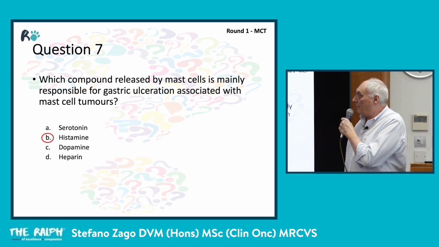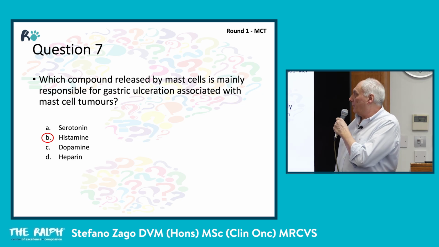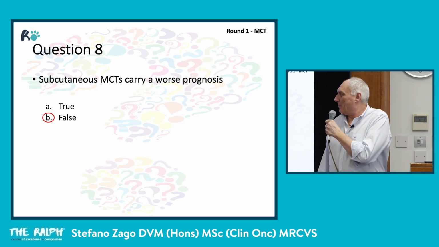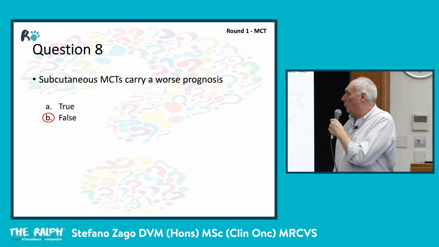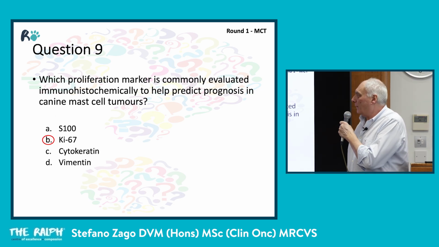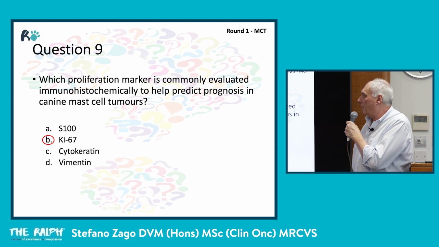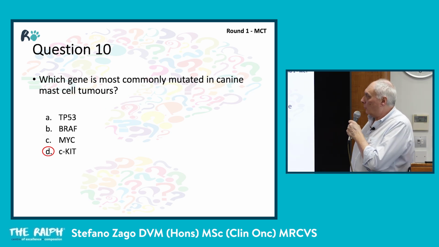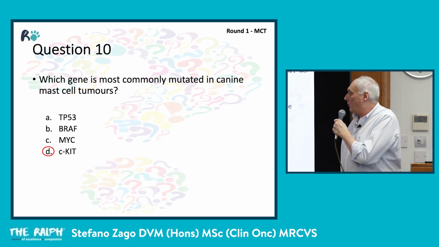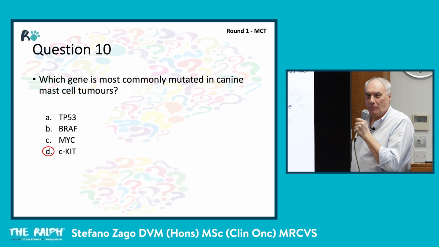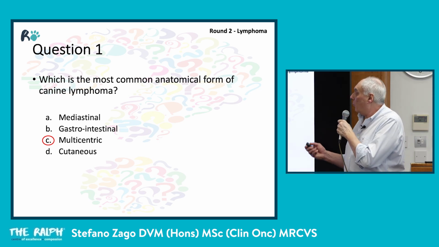Number 6, normal liver and spleen sonographically rules out metastatic disease. False. Number 7, which compound is released by mast cells? Is histamine. Number 8, subcutaneous mast cell tumors carry a worse prognosis? No. Number 9, which proliferation marker is commonly evaluated? It's Ki-67. And question 10, which gene is most commonly mutated in canine mast cell tumors? Is c-KIT.